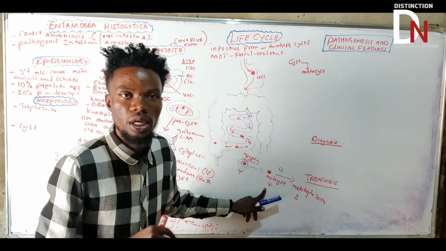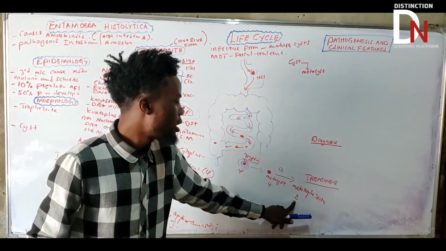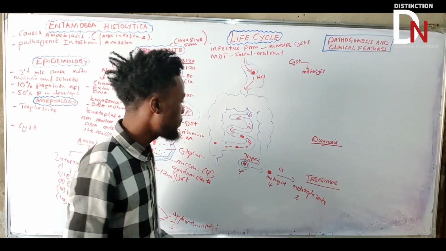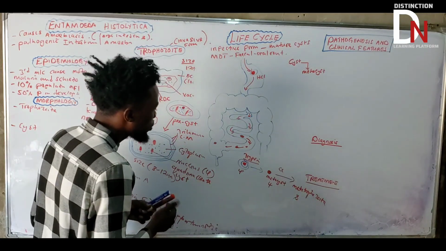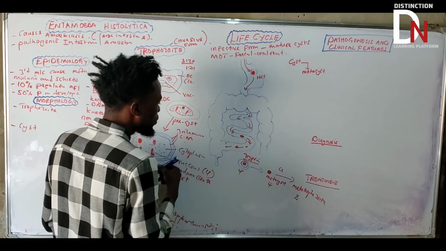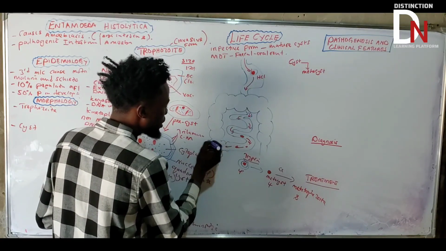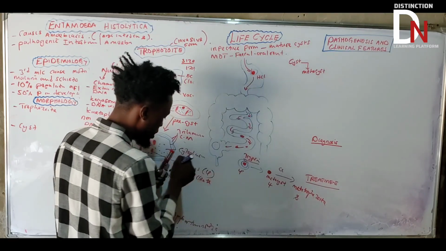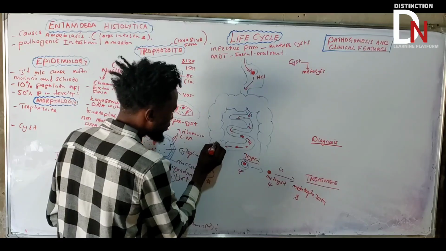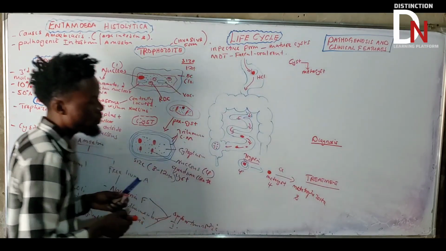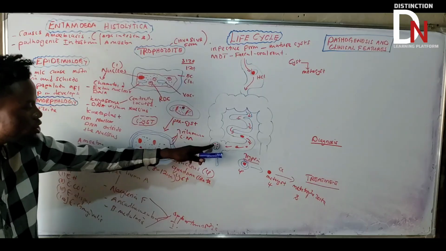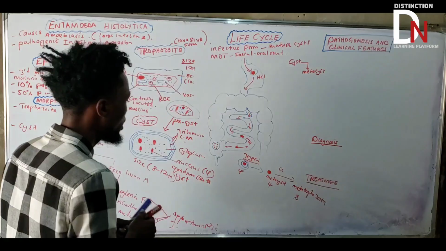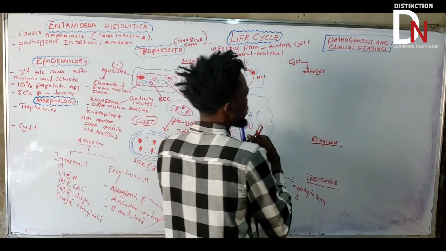So one nucleus will undergo the division like that, so that this single cell is going to have about 8 nuclei. Let's imagine that in the colon or the cecum we've got a single cell, a metatrophozoid with about 8 nuclei like that. Then each nucleus is going to contain its own cytoplasm.